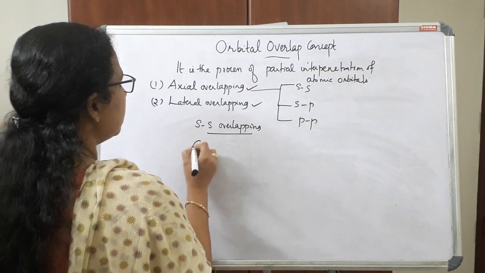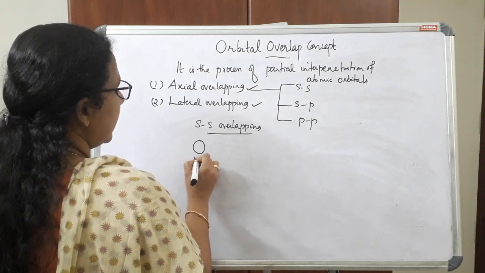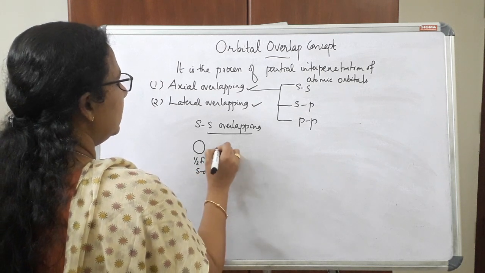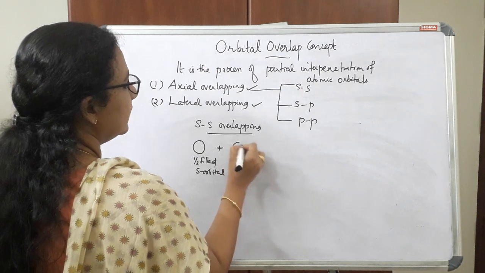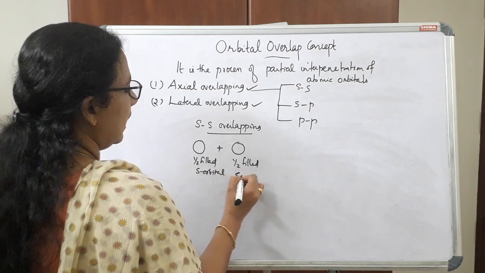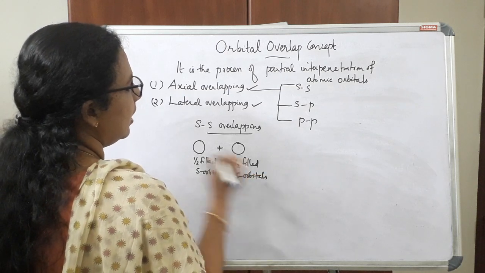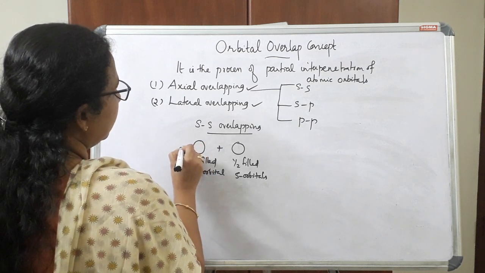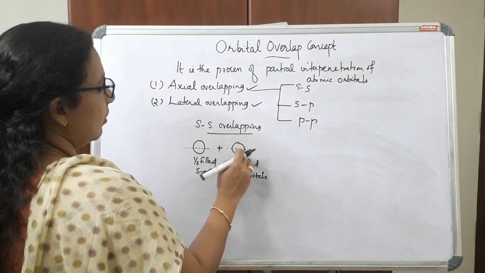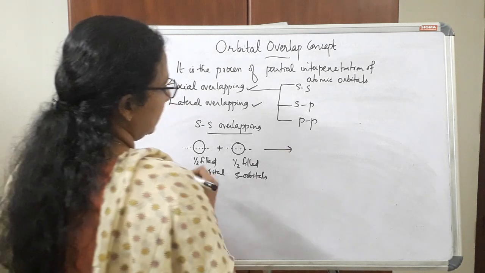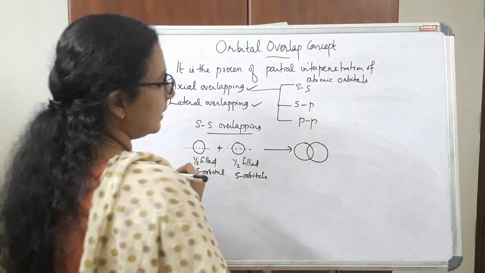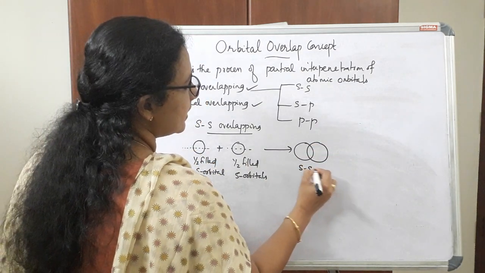If this is a half-filled S orbital, it overlaps with another half-filled S orbital along the internuclear axis, like this.